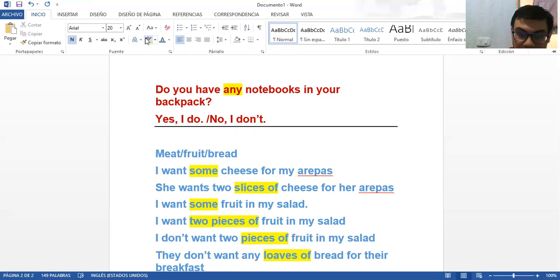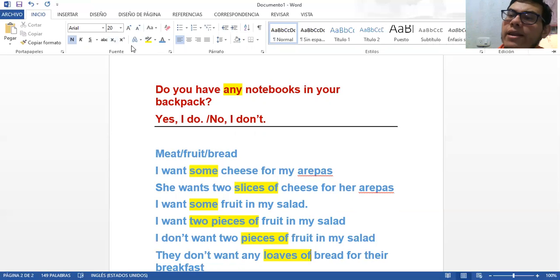Okay, so pieces of, that's pretty easy to understand. A slice of, yes, it is a slice of bread or a loaf of bread.